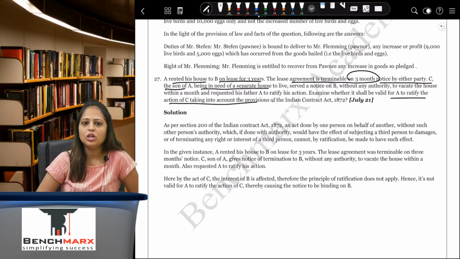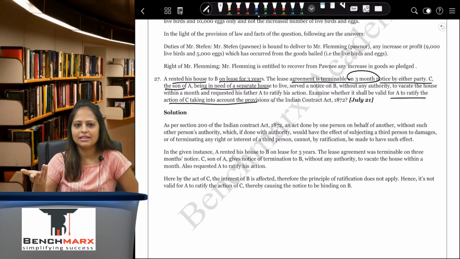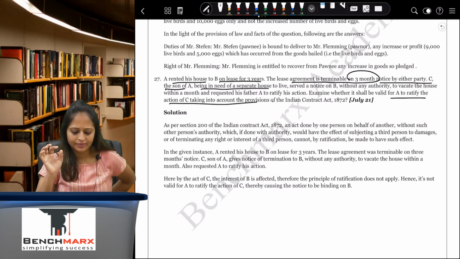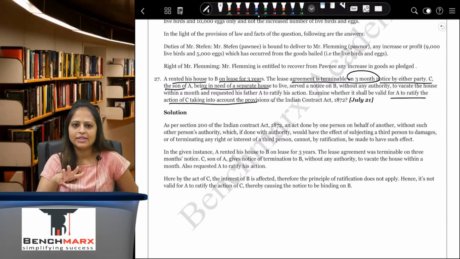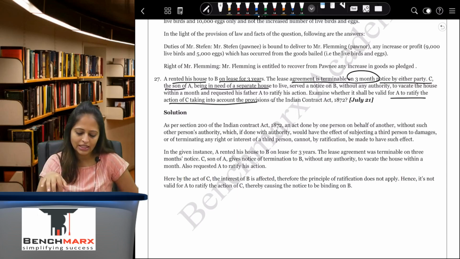So here it is where the agent has done something on behalf of the principal and he is asking him to ratify. What are the essentials of ratification? A principal can ratify the act, but here in this question, if he ratifies the act, it is causing a loss or damage to the person who has rented the house, Mr. A. Yeah, B, sorry. Yeah. So to the person who has rented the house, and hence here the principal cannot ratify the act. If it is causing any loss or damage to any other person by ratification, then he cannot ratify the act.